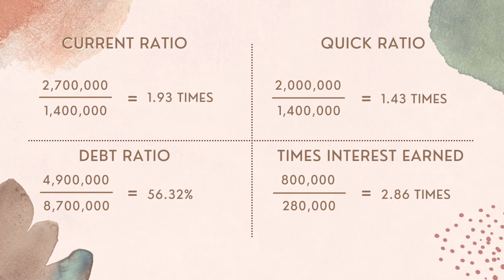The formula for quick ratio is total of current asset minus inventory minus prepaid expenses, divided by current liability, and the answer is 1.43 times. And the industry average is 1.25, showing that the industry average is lower than Blackie Enterprise. That is, the firm has a higher ability to pay without having to rely on illiquid current asset.